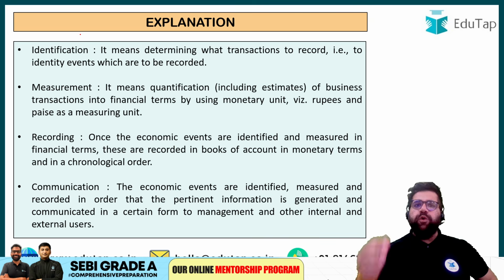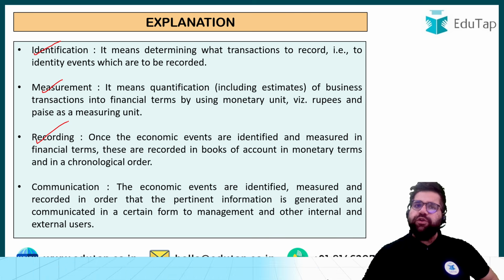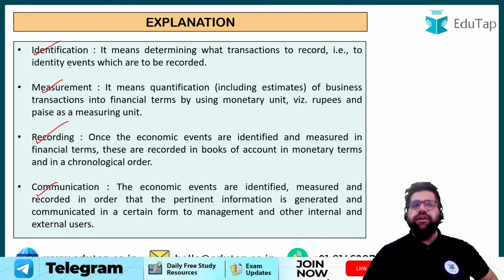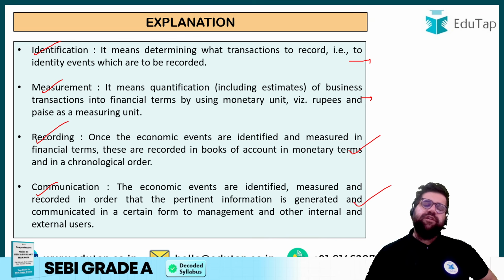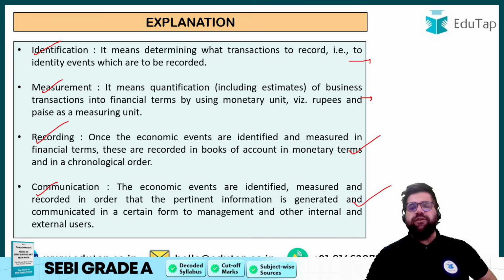And if you see the overall process, first you identify, then you measure it, then you record it, and then you communicate. So first you identify whether this is an economic event or not. Once your measurement is done, like measurement in terms of monetary value, then you record it, and then you communicate it to multiple different users of your accounting information, right?